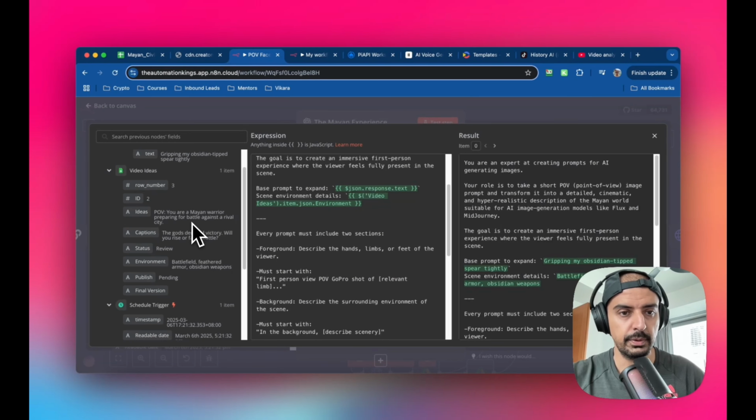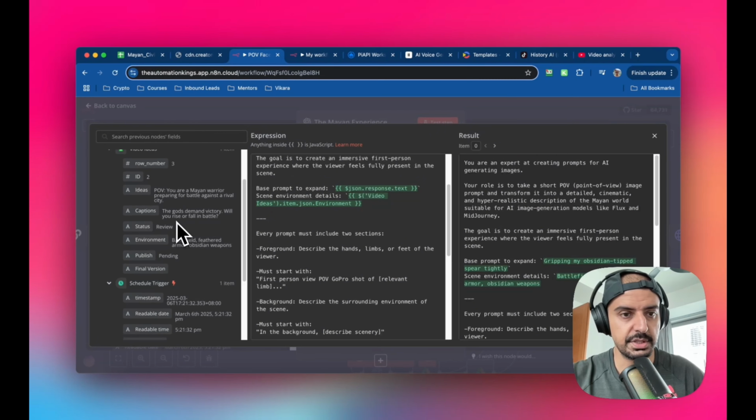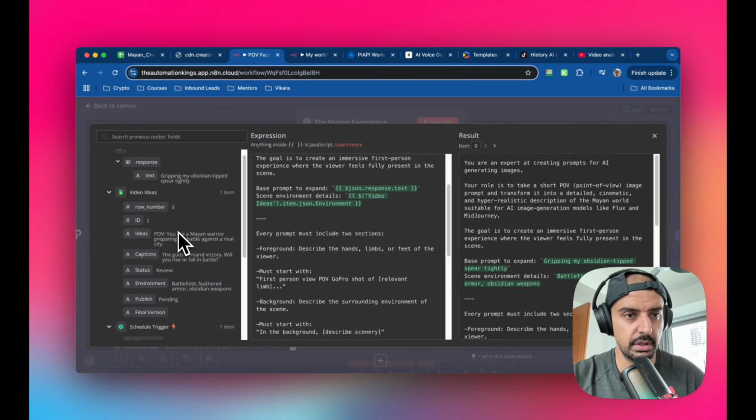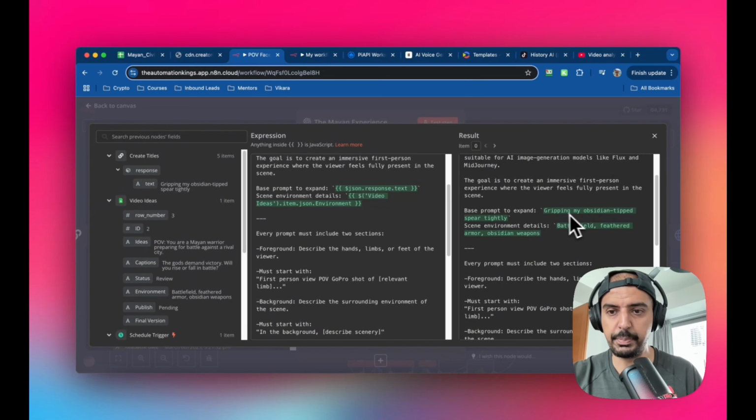So that's going to be the response text, which is, where's that one? On here, this one, the create titles, which is the LLM basic chain, right? We're going to take that, and it's green. If it's green, you know it's worked, right? So gripping my obsidian tipped spear lightly.